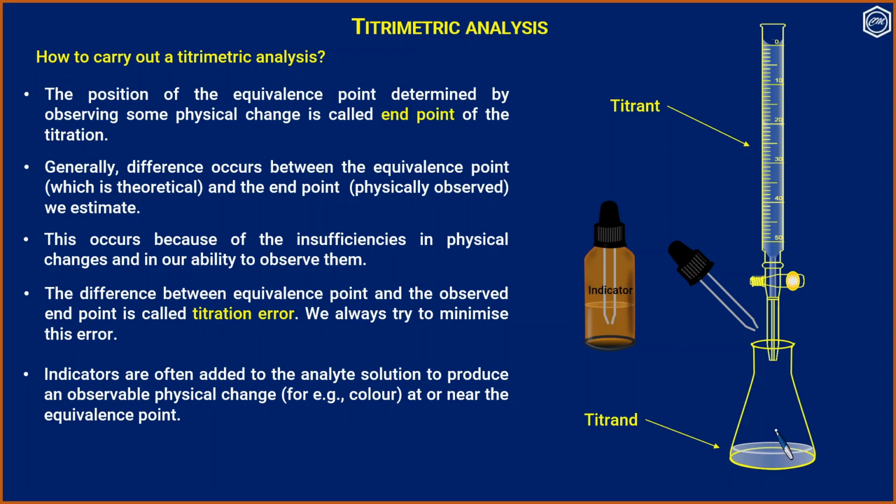Further addition of one more drop of the titrant, the color of the titrand changes completely. See this. Open the stopcock, a small color change, one more drop, total change in color of the titrand.